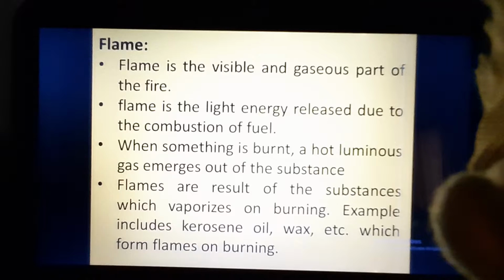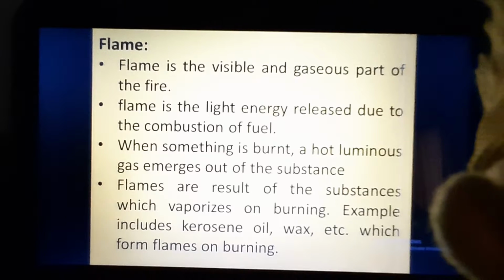So first of all, flame is light energy, and flame shows us that combustion is undergoing. Now, how is this flame produced? When any combustible substance undergoes combustion, hot luminous gases are evolved.